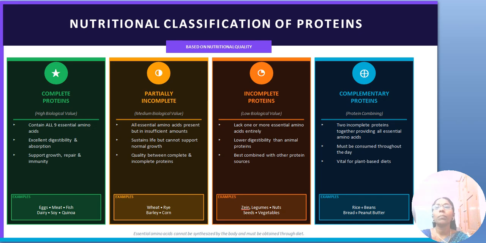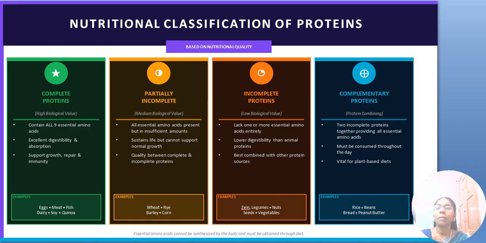Next one is the incomplete protein. So incomplete proteins are proteins which lack one or more essential amino acids entirely. So it provides a low biological value. It also has lower digestibility than animal proteins. And if we consume these, it is best when combined with other protein sources because it is lacking in one or more essential amino acids. So examples for this are zein, legumes, nuts, seeds and vegetables.